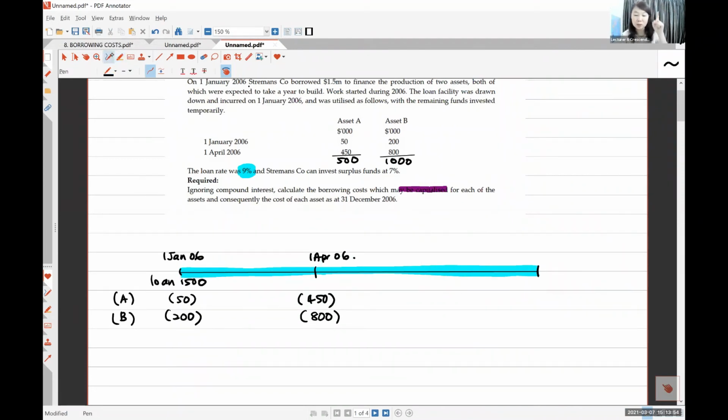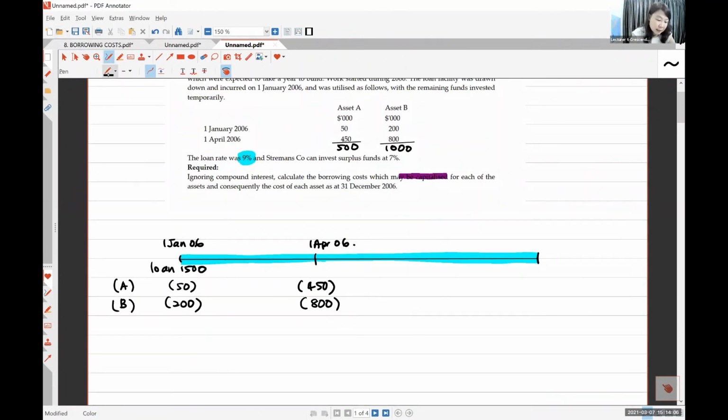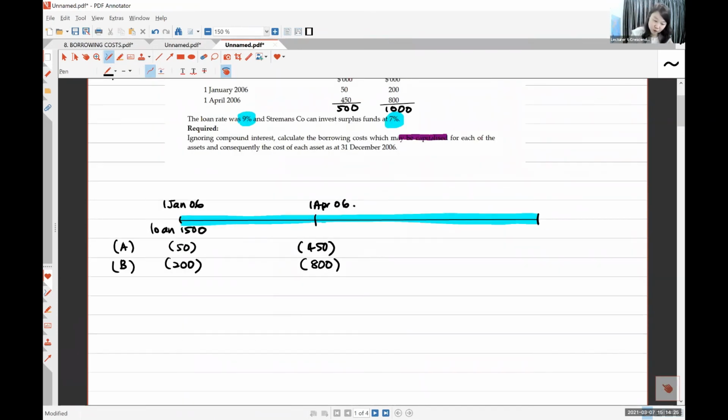So the first thing we need to learn is the period. The period is 12 months. We are going to capitalize the whole 12 months. The second is the percentage. We are going to take 9%. Number 3 is the income. If you got extra money you didn't use, you put it in the bank, it gives you 7% income. Can I straight away calculate amount capitalized?